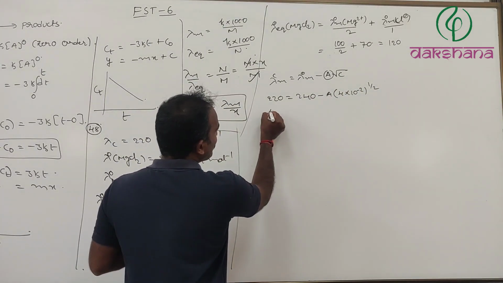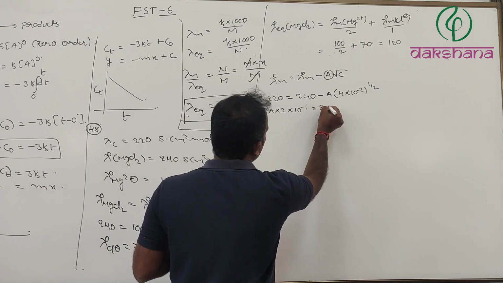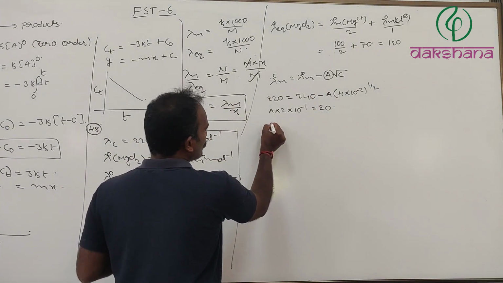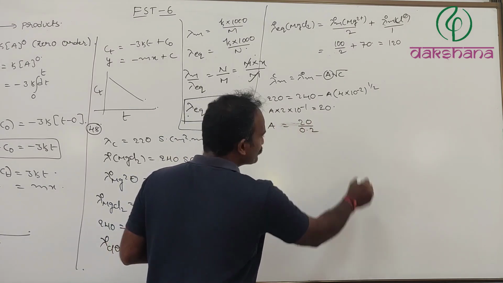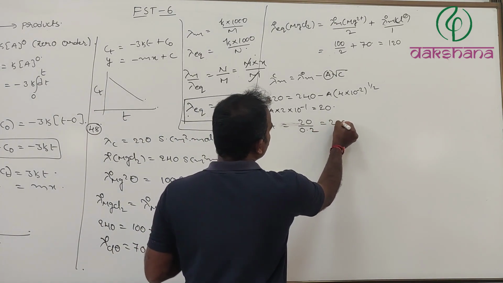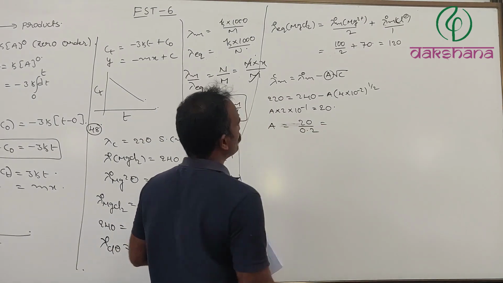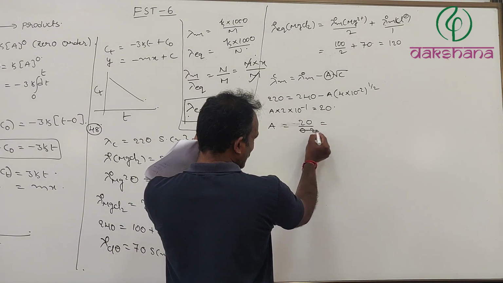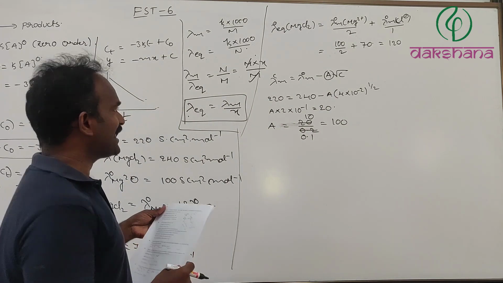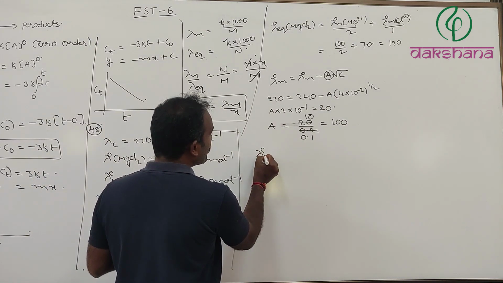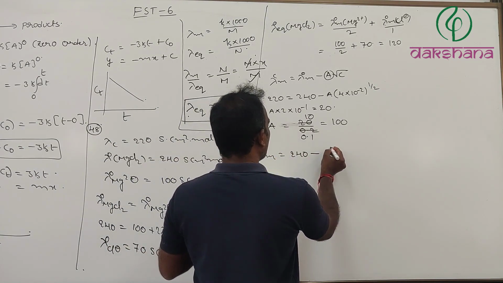So A into 2 into 10 power minus 1 is equal to 20, and A equals 20 divided by 0.2, which is equal to 100. Now let's calculate at 0.01 molar how it is going to be. Lambda Cm is equal to lambda naught m, 240, minus A, whose value is 100.